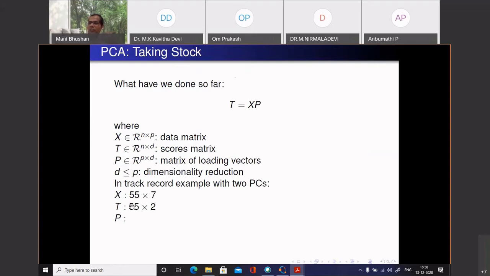Now you have a 55 cross 2 data matrix. For every country, you are storing only the corresponding y1 and y2 values. P is the transformation which has those 2 eigenvectors as columns. So dimensional reduction, feature extraction: we are looking at only these 2 particular linear combinations of the original 7-dimensional data.